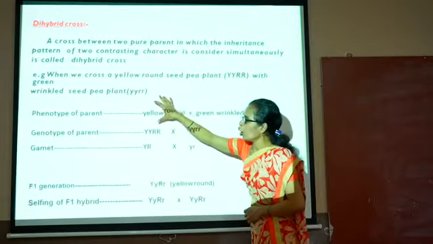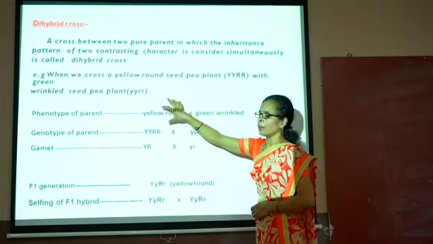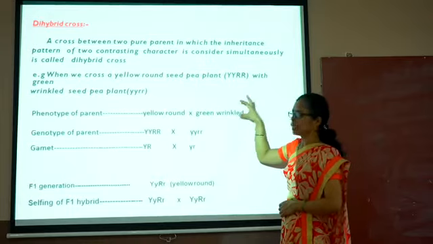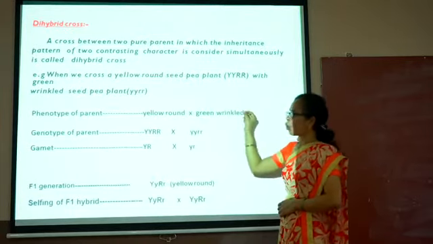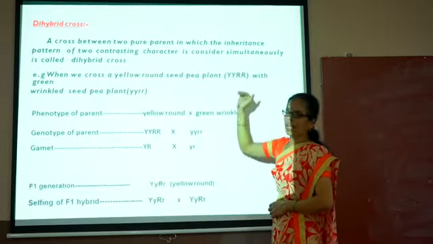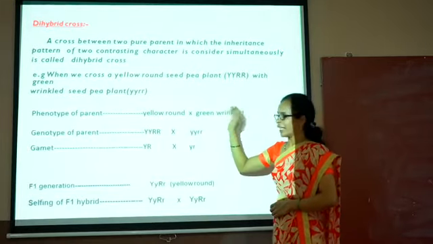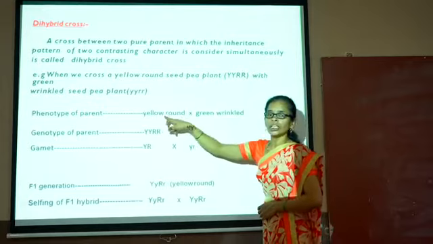Here the yellow round seed is a dominant parent, and green wrinkled is a recessive parent. Then the crossing between these two parents is carried out for the dihybrid cross. Here get the attention that here only the two characters